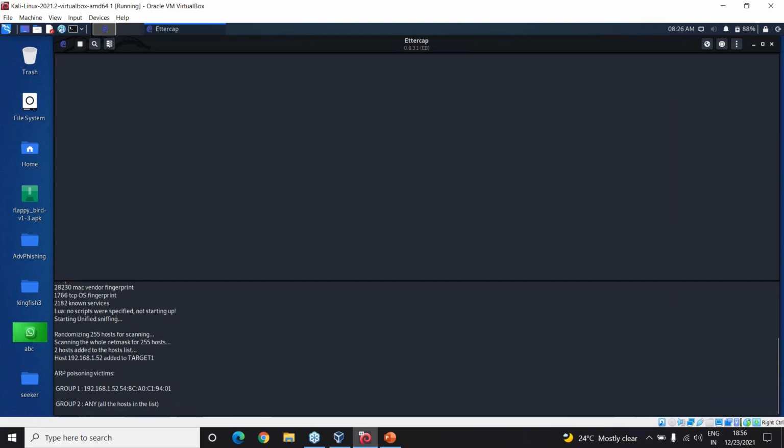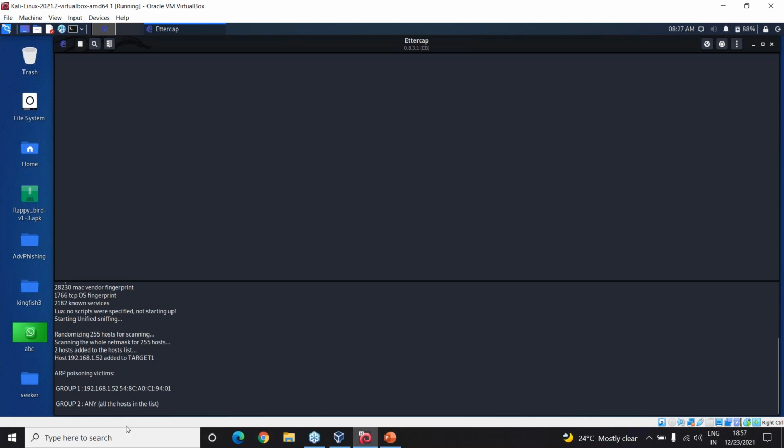Okay, so now that I've gone to this ARP poisoning, sniff remote connection, I've selected this. Now I have to go to sniff and then it should start sniffing, right? So once this has started sniffing, open any website in the target computer.